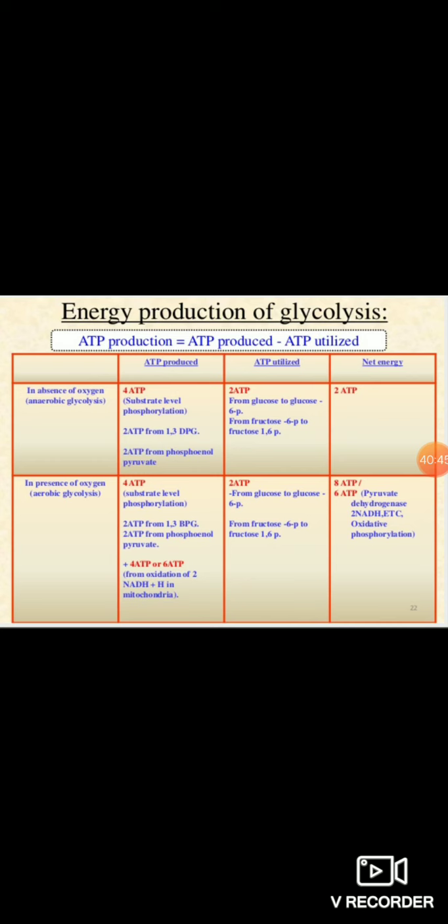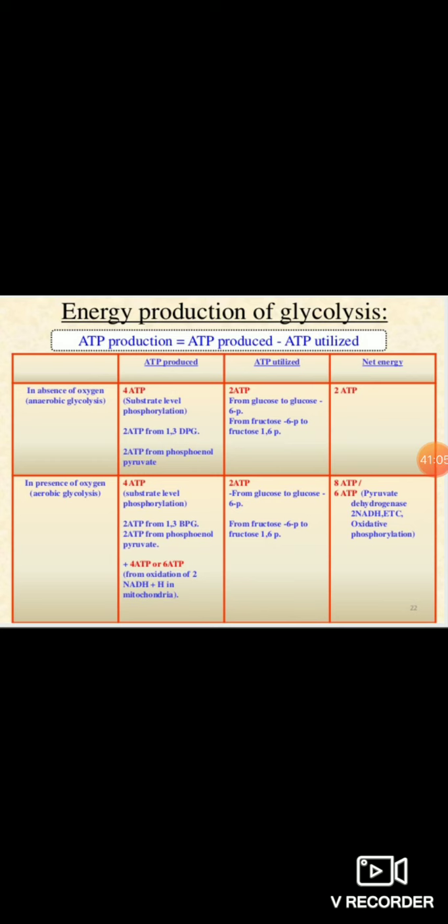And in the preparatory phase, how many ATP are utilized? 2 ATP are utilized. So net energy, how many ATP are produced? In anaerobic glycolysis, 2 molecules of ATP are produced.